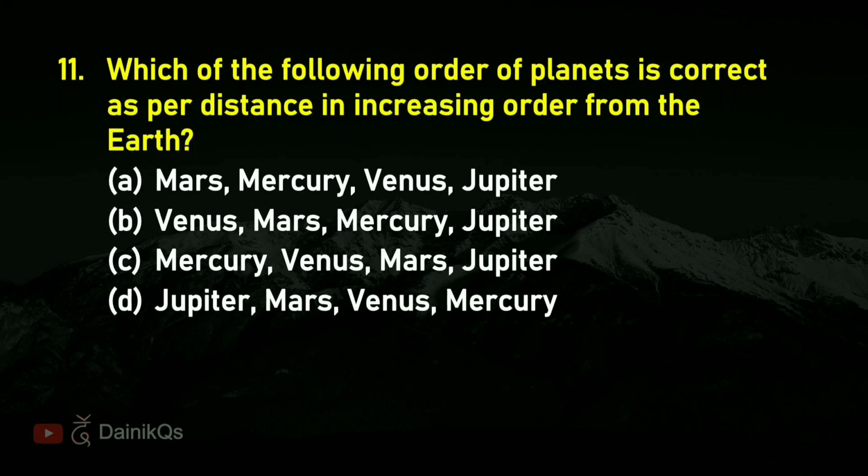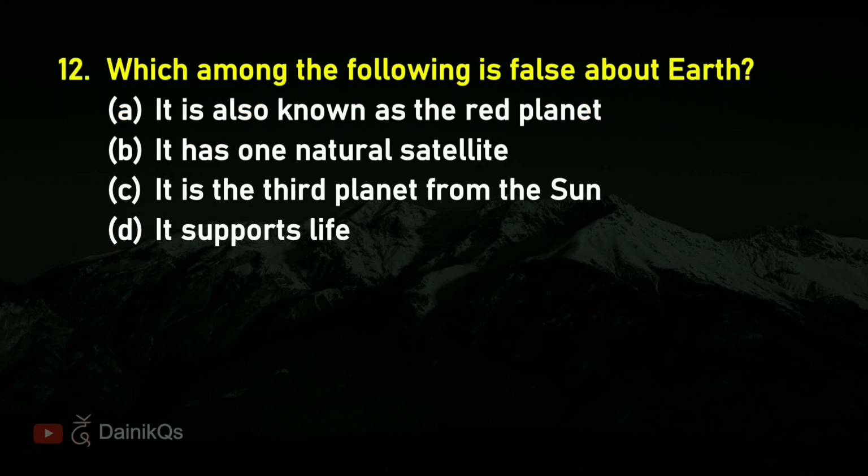Question 11. Which of the following order of planets is correct as per distance in increasing order from the Earth? Right answer is B. Venus, Mars, Mercury, Jupiter. Question 12. Which among the following is false about Earth? Right answer is A. It is also known as the red planet.